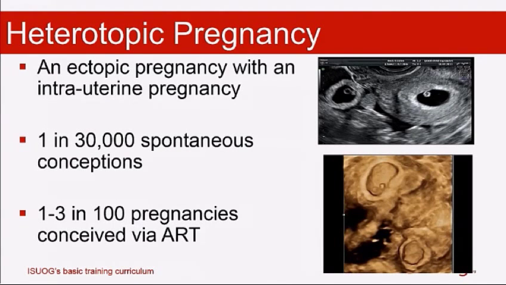What you are more likely to see is a heterotopic pregnancy. We know these are much more common. It's any of the above types of ectopic pregnancy in conjunction with an intrauterine pregnancy. It's thought to be about 1 in 30,000 spontaneous pregnancies, but that is just a kind of statistical calculation based on the risk of a dichorionic diamniotic pregnancy multiplied by the risk of an ectopic pregnancy. In reality, it's probably about 1 in 7,500 natural conceptions, so we probably will all come across one at some point.